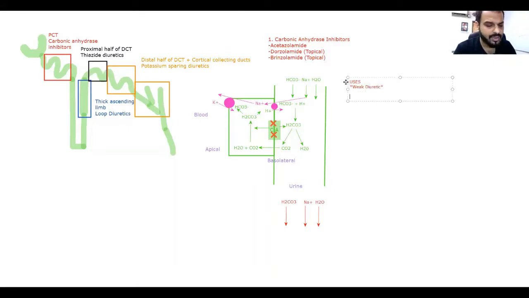It's a weak diuretic. So first use is in glaucoma. What is glaucoma? When the intraocular pressure of the eye is increased due to more aqueous humor, either due to more production or due to decreased drainage, which has two types, open angle and closed angle, if you remember, glaucoma. Okay. Number two, anyone? Altitude sickness or mountain sickness. Number three, alkalosis, maybe metabolic or respiratory, majorly metabolic, because respiratory alkalosis is a very rare presentation to see.